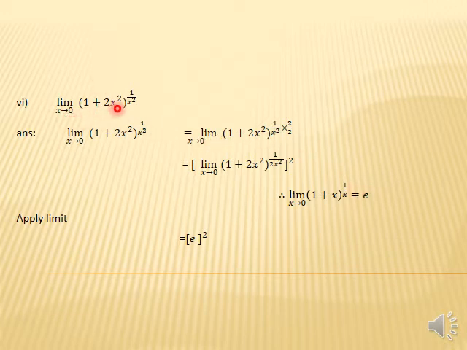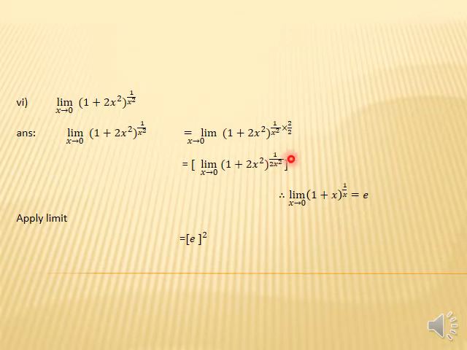Here we have the function limit x approaches 0, 1 plus 2x square, then the whole power is 1 upon x square. Start the solution. The given function is this. What we have inside the bracket is 2x square. The reciprocal of this term is 1 divided by 2x square, but here we have only 1 upon x square. So in the power we multiply and divide by 2. Then in the numerator we also have a 2, and in the denominator in the power we already have a 2.